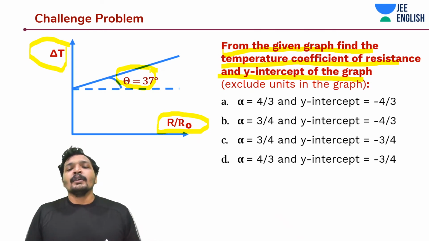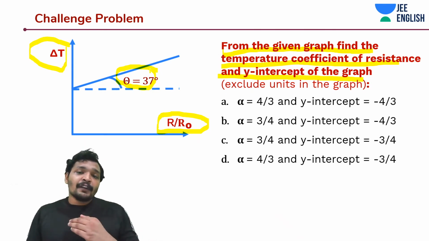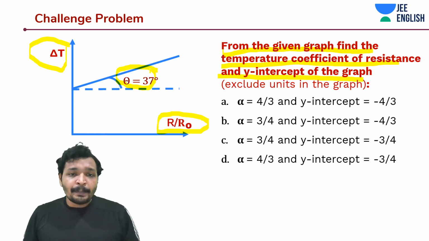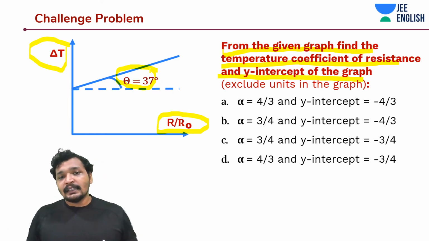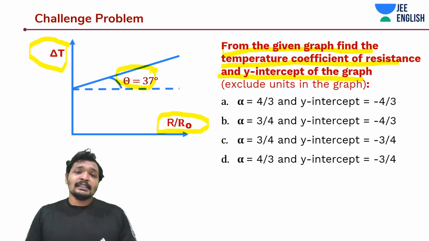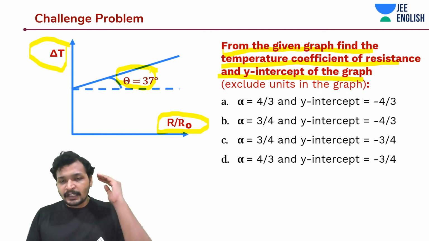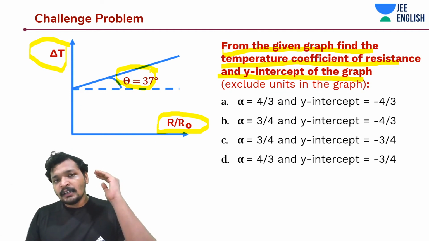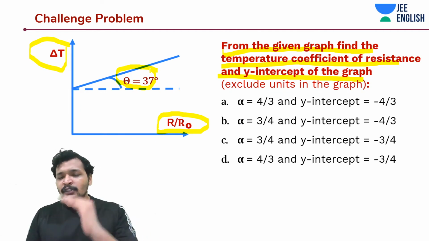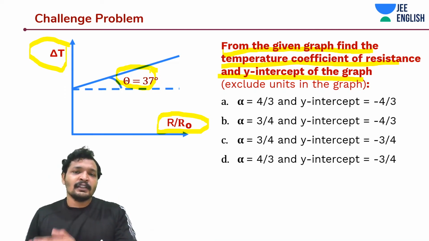Okay, what would be the value of alpha when the slope is tan 37? Tan 37 is 3 by 4. Alpha should be 4 by 3. See, remember these things, guys. You have to remember the values of tan 37 degrees, and if you remember tan 37, you would also remember the value of sin 37 and cos 37.